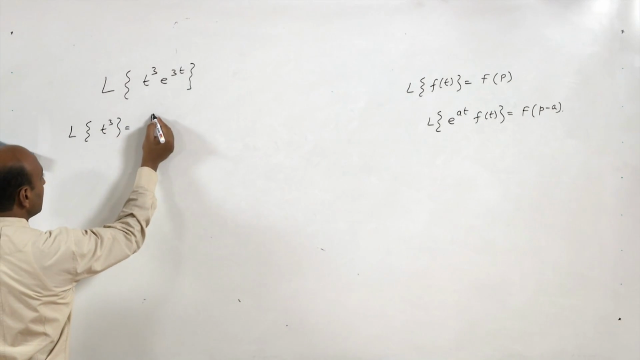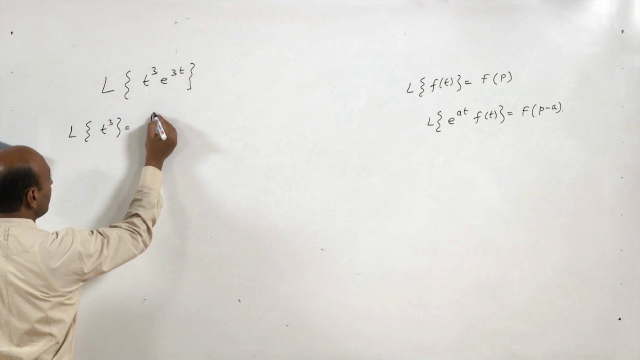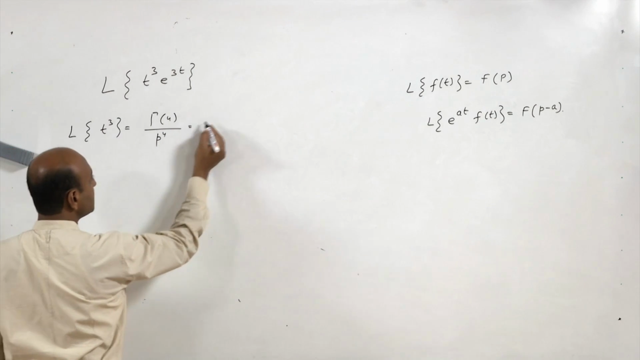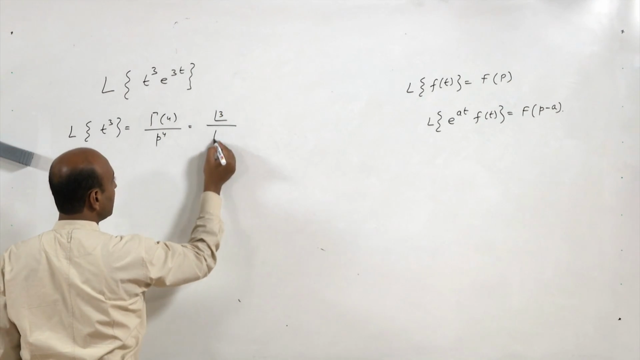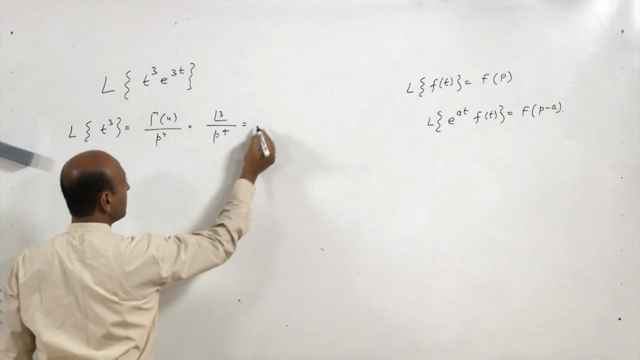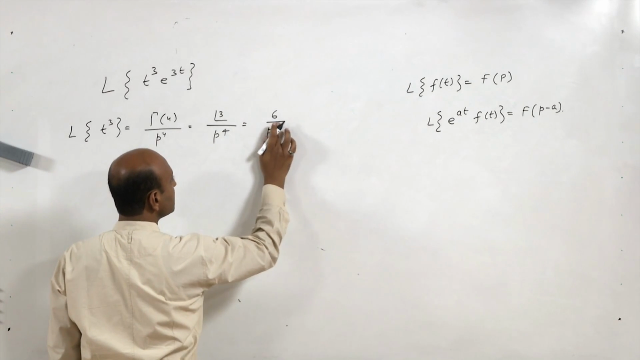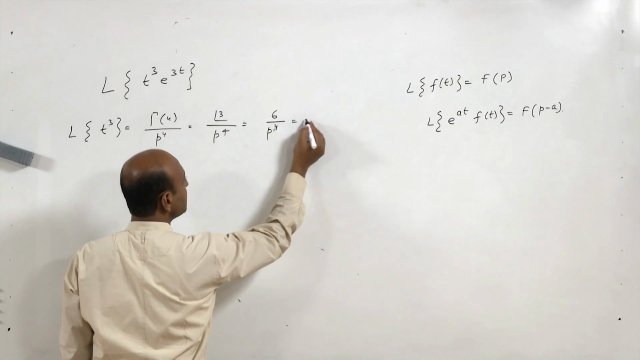It is gamma 4 upon p to the power 4. This is nothing but factorial 3 upon p to the power 4, which is nothing but 6 upon p to the power 4. So, 6 upon p to the power 4. So, this is F(p).